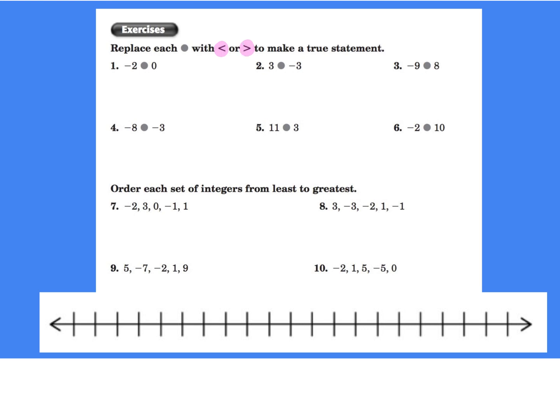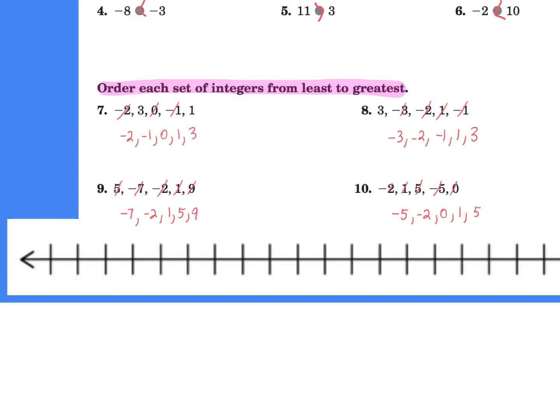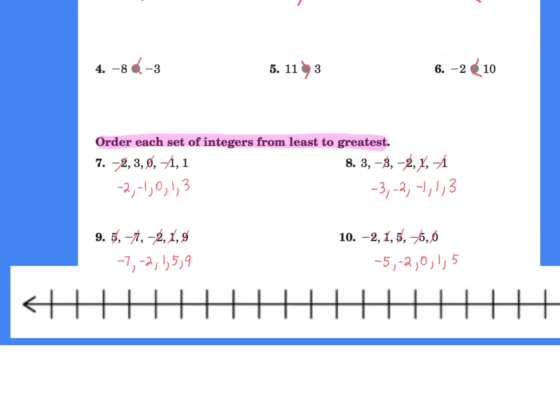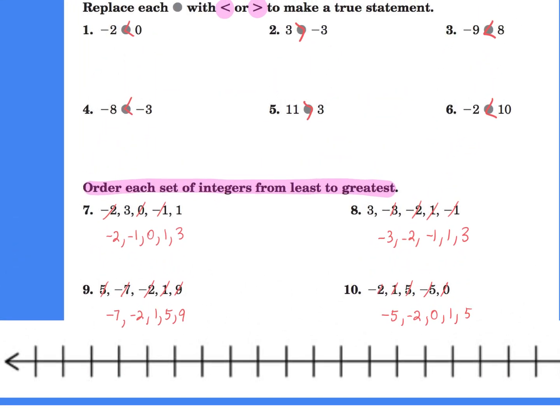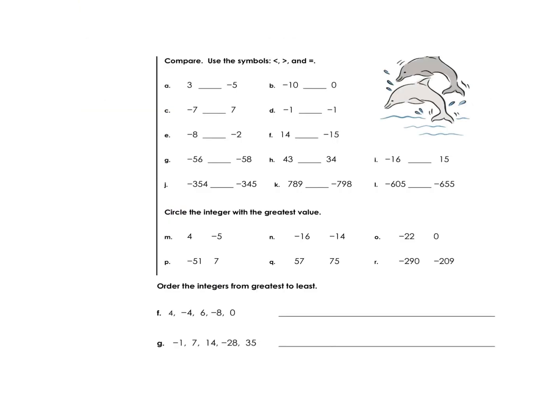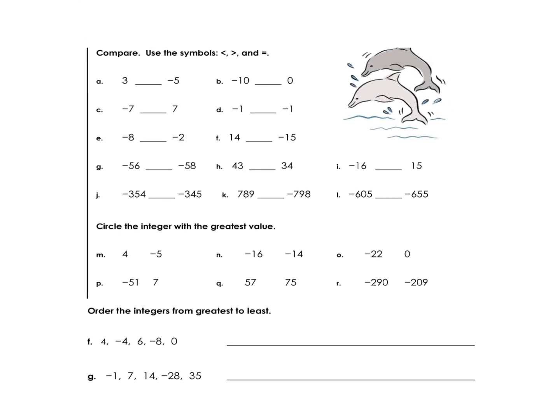And then order your integers from least to greatest. Okay, so take a look there, check yours with mine, cross them out. The number line down below is just there to help you. What you're gonna do is you're gonna do this next page. When you finish it, let me know. I will check your screen, and then you can start on your Khan Academy.